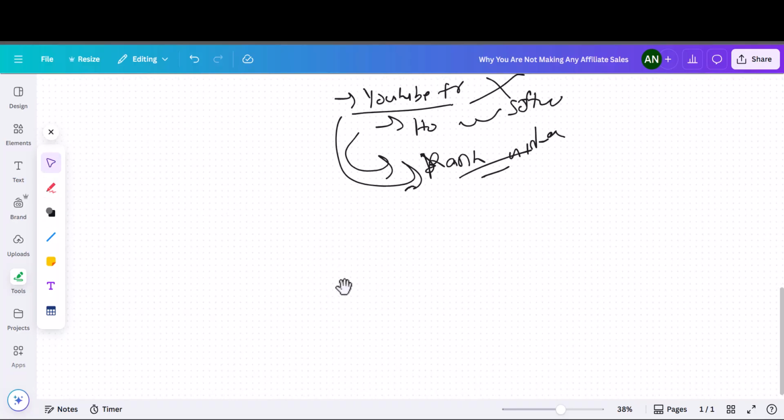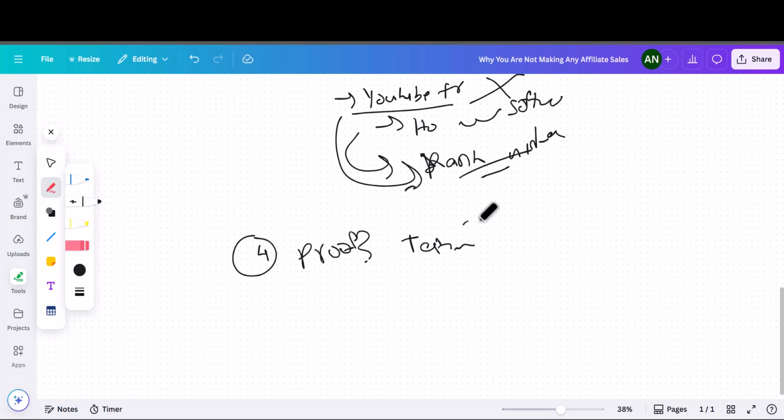Now let's talk about the fourth point. The fourth point is proof. Are there testimonials? We want to promote offers that bring genuine solutions to the problems that people are having. For that, we can look at the testimonials on the sales page. What are they saying? We can check for the proofs. And the fifth point would be a gut check.